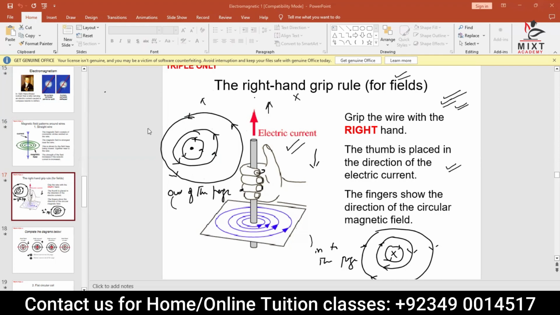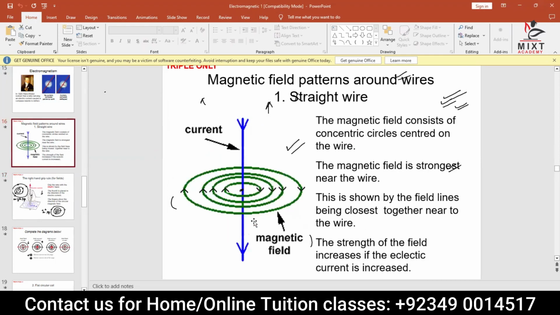So the rule which is used to find out the direction of the magnetic field is called the right hand grip rule. Same thing if you check the previous example, when the current is in the downward direction, your thumb should be in the downward direction like that. Grab the wire in the opposite direction, and your thumb should point downward. Then your magnetic field direction will be like this. So the direction will be clockwise. If you check these circles, the direction shown is clockwise.